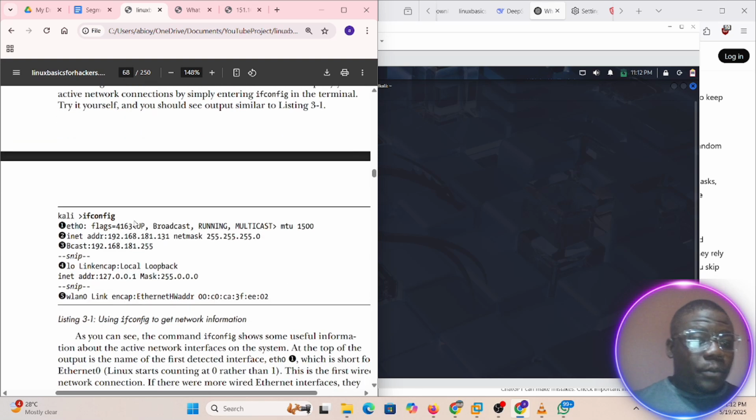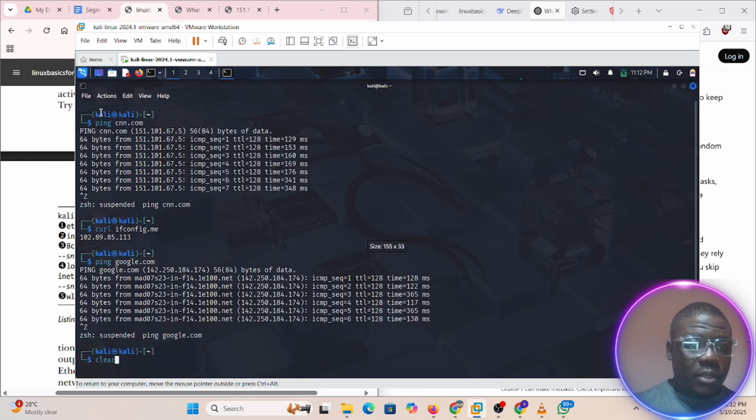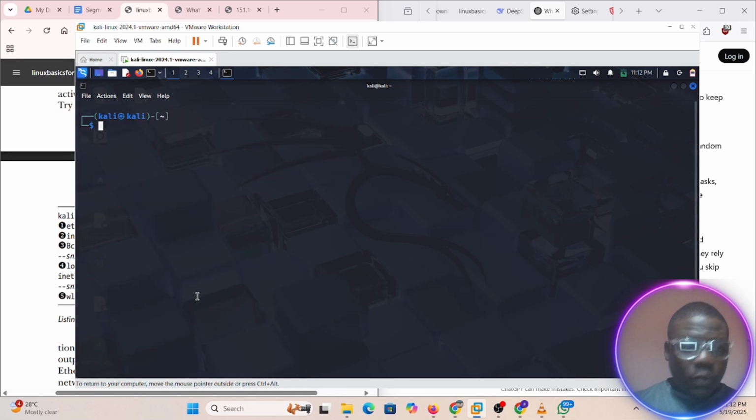So now, if you just go to your terminal, let's clear this. I'm pretty sure we've talked about this. Okay, let me see. Let me zoom in on this, so you can see what I'm doing properly. So clear. Also clear. This one I do ifconfig.